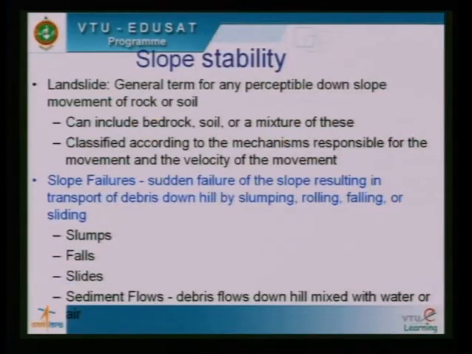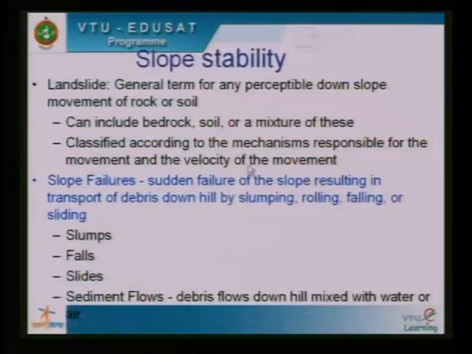Yes, slope stability. There are two terms which we commonly use: landslide and slope failure. Let us have a distinction between them. What is a landslide and what is a slope failure? Landslide is a general term for any perceptible downslope movement of rock or soil. When it moves, it can bring bedrock, soil, or a mixture of these. And landslides are generally classified according to the mechanisms responsible for the movement and the velocity of the movement.